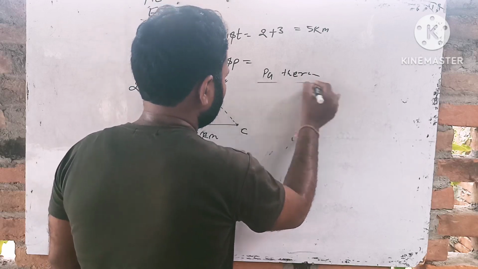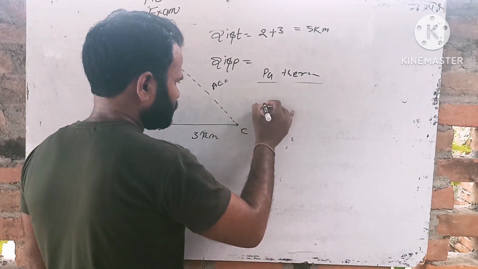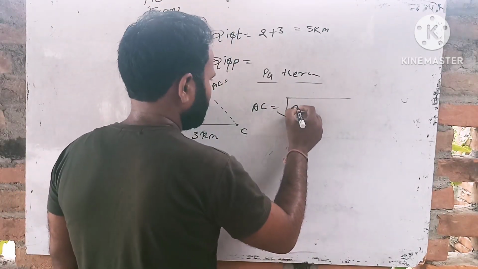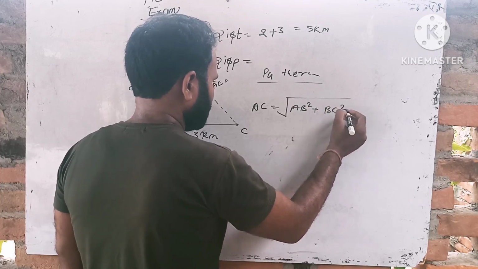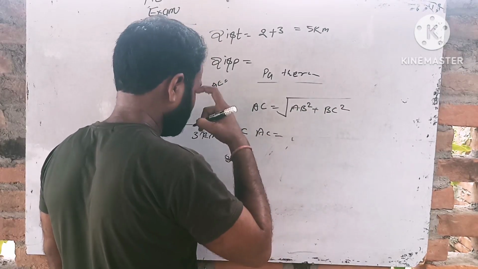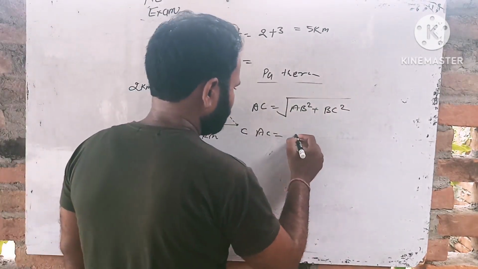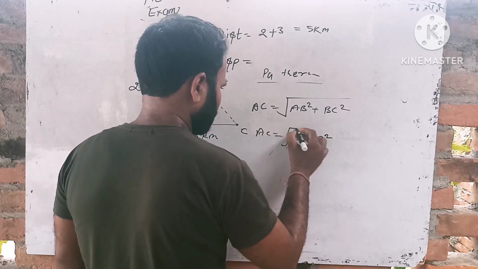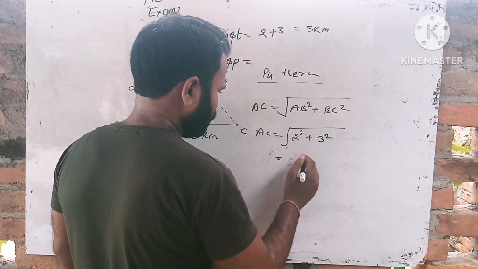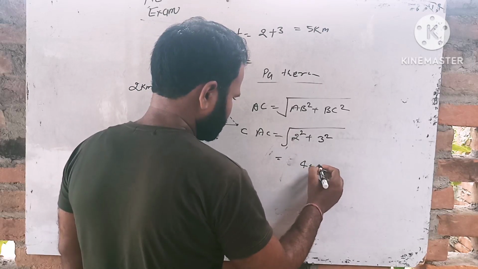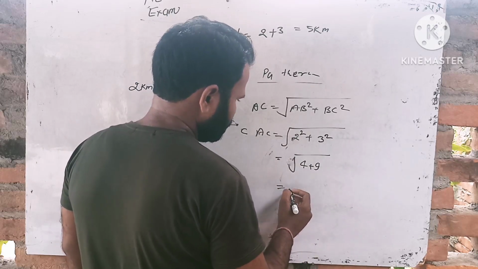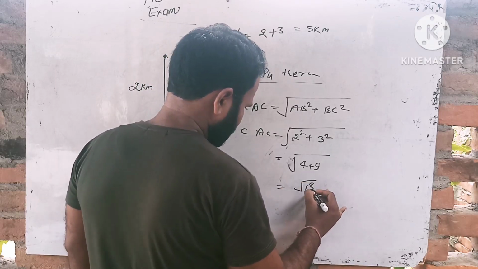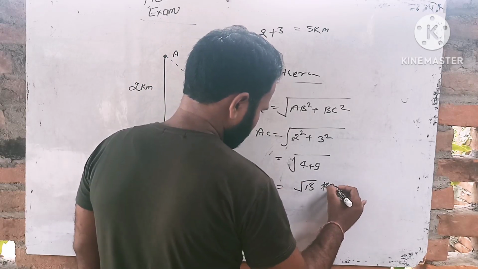AC is equal to the square root of AB squared plus BC squared. AB is 2 kilometers squared and BC is 3 kilometers squared. 2 twos are 4, plus 3 threes are 9. The square root of 4 plus 9 is the square root of 13 kilometers.